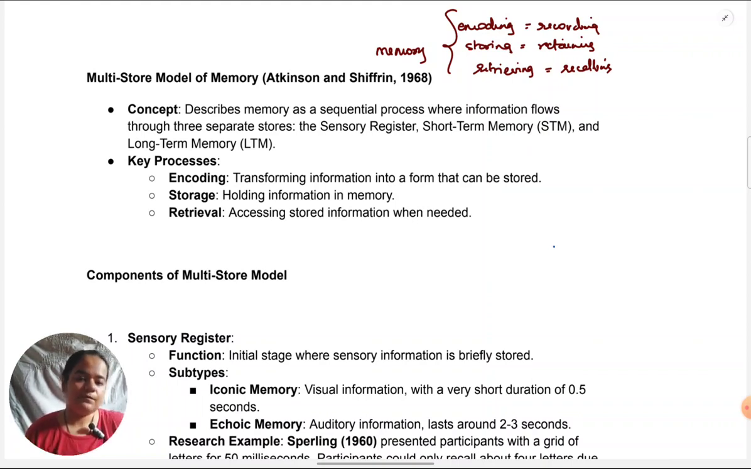Now, when we come across classic theories and classic models, from an exam point of view it is very important to remember who has presented that model. Regardless of whether they ask you in the paper or not, whenever you write about that model, you should name the researchers. And here, the frequently made mistake is that when I ask who has given the multi-store model, students will say Baddeley and Hitch. Do not confuse between the researchers who gave the multi-store model and those who gave the working memory model. Let us see what the basic concept is, or how they have simplified the process of memory, before we look at the details.